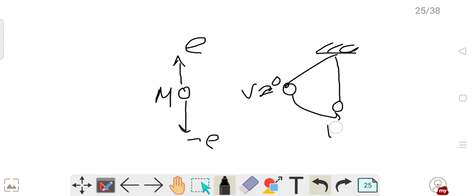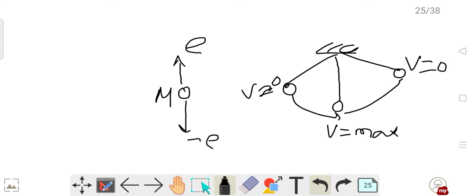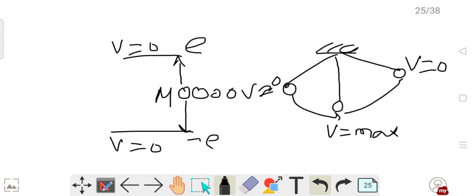When it comes to the mean position, v equals maximum. When again it goes to the extreme, velocity decreases, potential energy increases, so v equals 0. Similarly, at extreme positions the velocity of the particle is 0, so momentarily it comes to rest. This is the property of a progressive wave: the particles of the medium will become momentarily at rest, not permanently at rest. This was the fourth point.